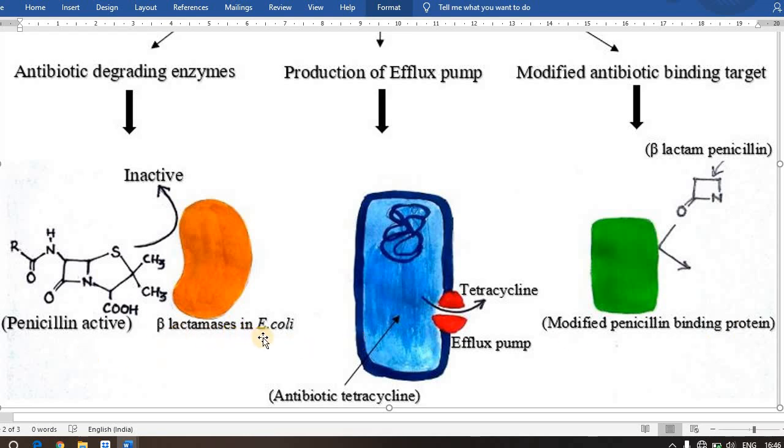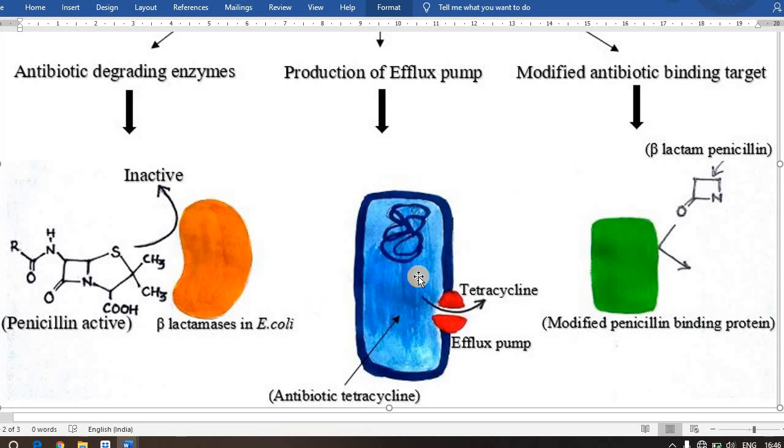If you talk about E. coli, it secretes the enzyme beta lactamase, and if the penicillin targets to attack the E. coli, E. coli secretes beta lactamase and makes the active penicillin into inactive form. So this is one of the modifications made by E. coli.